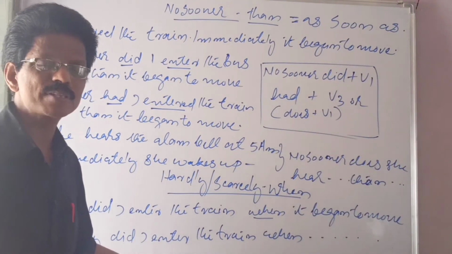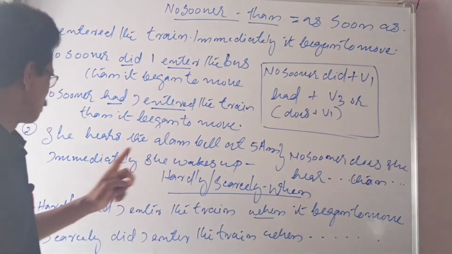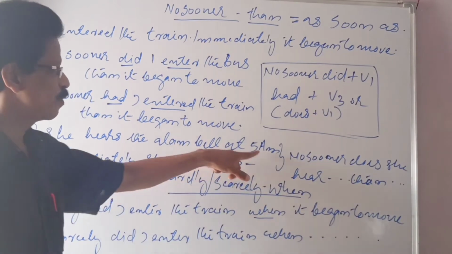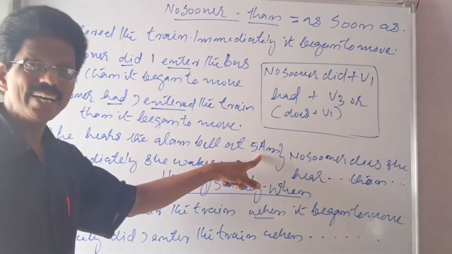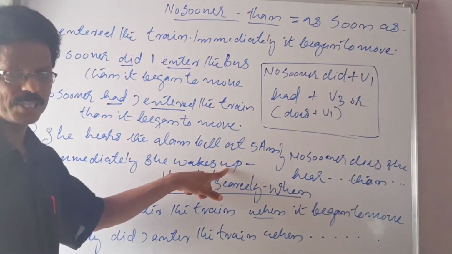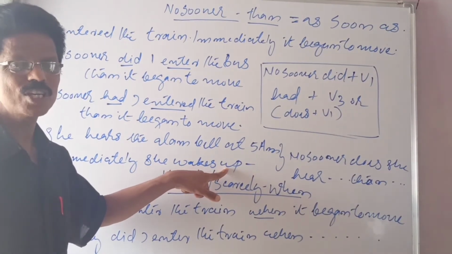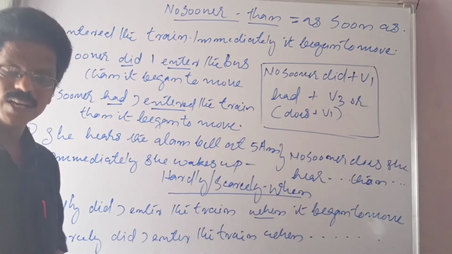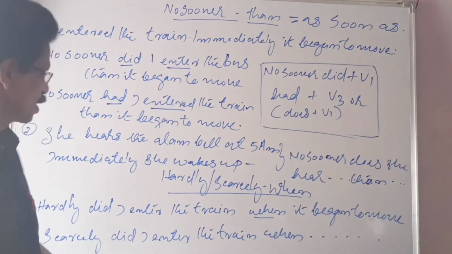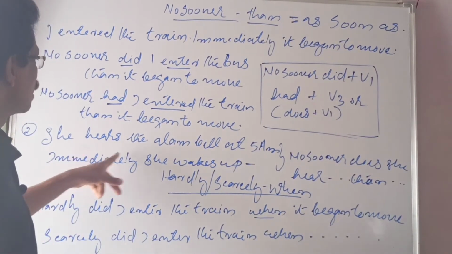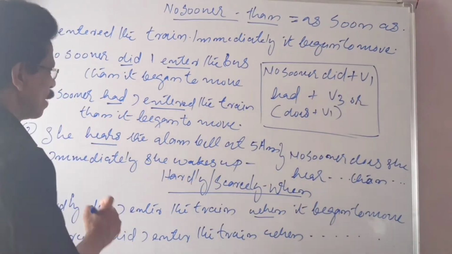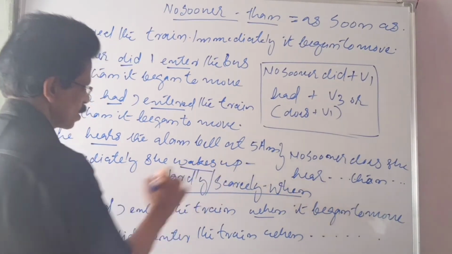It can be used with present also. Take for example, she hears the alarm bell, alarm clock at 5 a.m. Immediately she wakes up. This is present. She wakes up as soon as she hears the alarm bell. The meaning of it is she wakes up as soon as she hears the alarm bell, or immediately she wakes up. So no sooner, how will you say that? She hears, the present symbol. So immediately she wakes up. So this is also present.